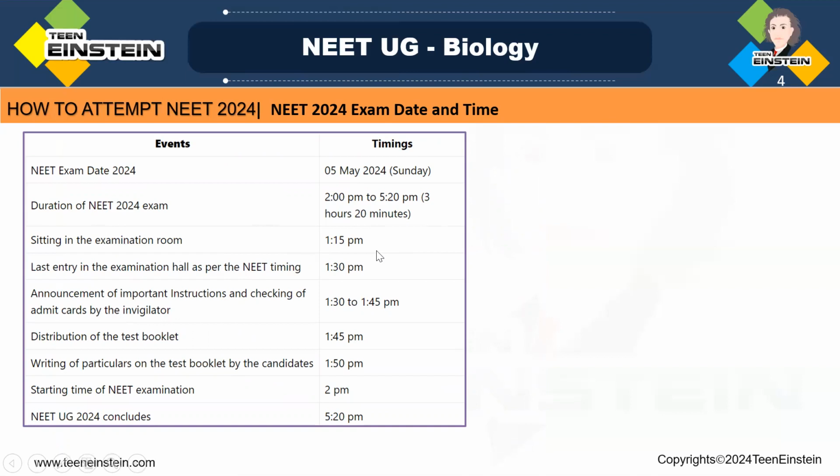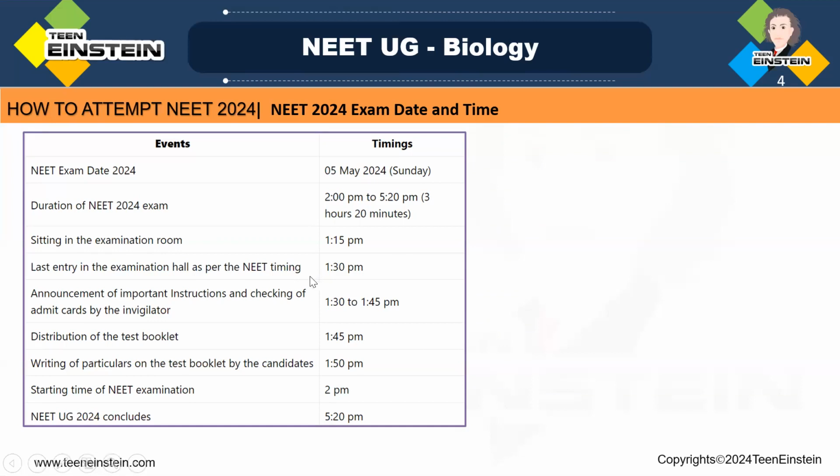So first thing which we need to learn is you have to reach your examination center before the examination time, or the sitting time is 1:15 p.m. You have to sit there by this time. Because if you become a little bit late, again you'll get tensed, you'll be in extreme tension, you'll get confused. Along with that, the portions which you have studied will also get that effect, right? So the last entry in the examination hall as per NEET timing is 1:30 p.m. So at 1:30 p.m. you will get the last entry.